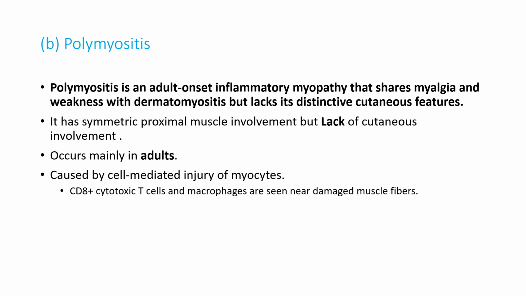Polymyositis is an adult-onset inflammatory myopathy that shares myalgia and weakness with dermatomyositis, but lacks its distinctive cutaneous features. It has symmetric proximal muscle involvement and occurs mainly in adults. It is caused by cell-mediated injury of myocytes, probably due to CD8 cytotoxic T cells and macrophages.